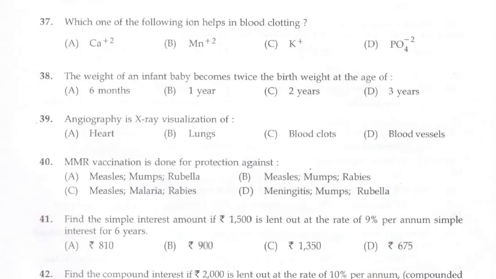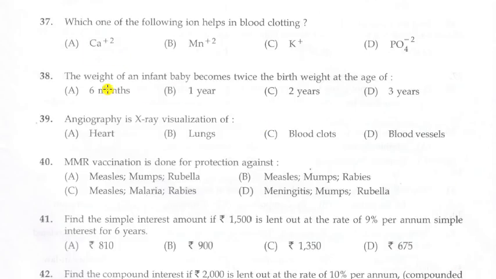Next question. Which one of the following helps in blood clotting? Options A, calcium ion, B, manganese, C, potassium, D, phosphate. Answer is A, calcium ion. So calcium ion helps in blood clotting.